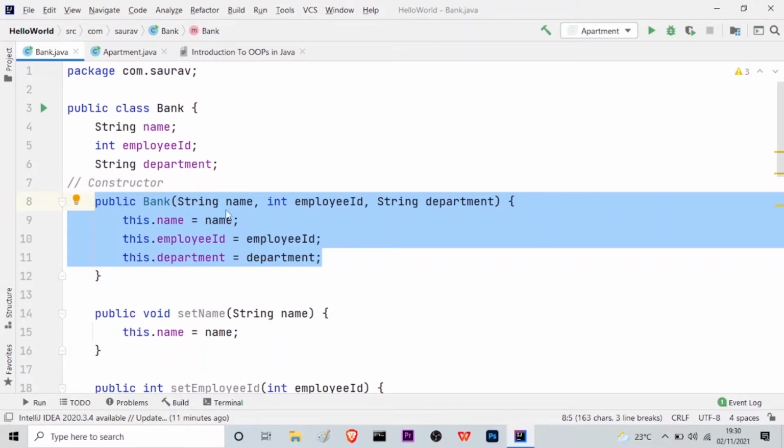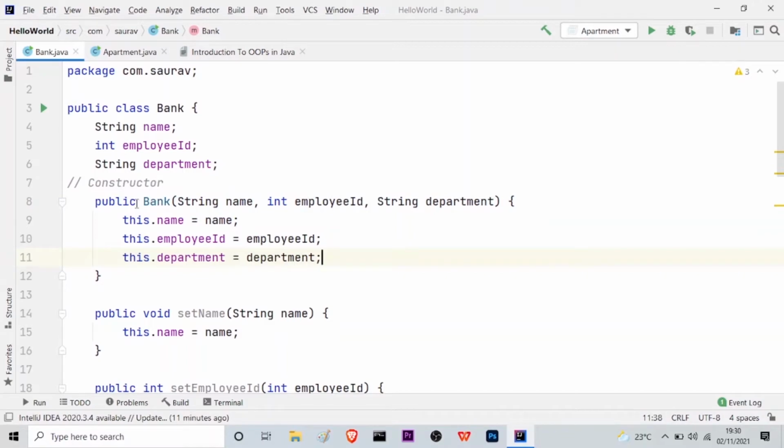So how do we do it? We just simply use the access modifier, either public or private, and then similar to the class name, we write the class name here. It should be exactly equal, otherwise it is going to raise errors.